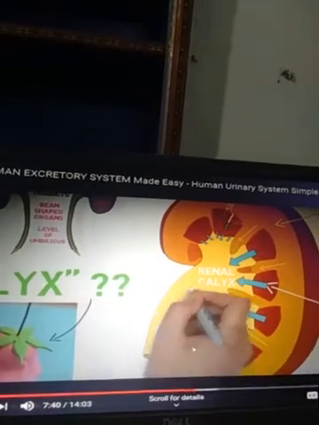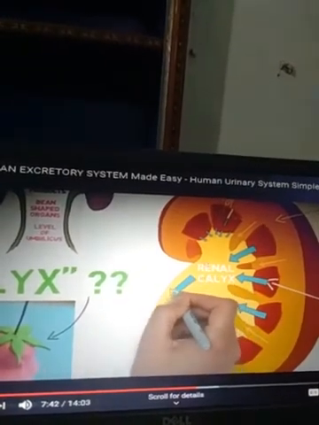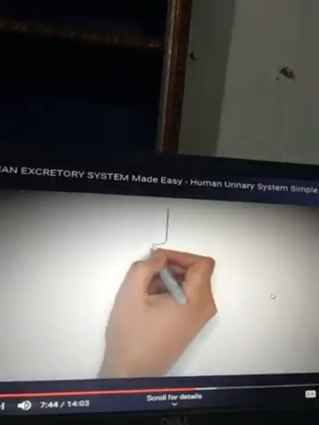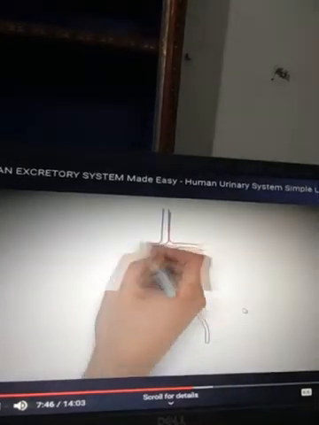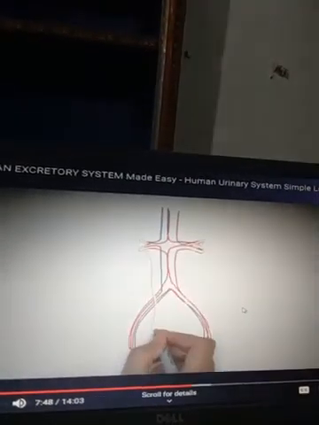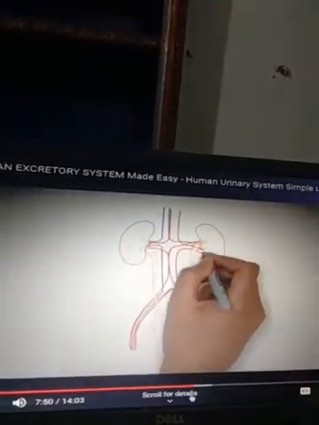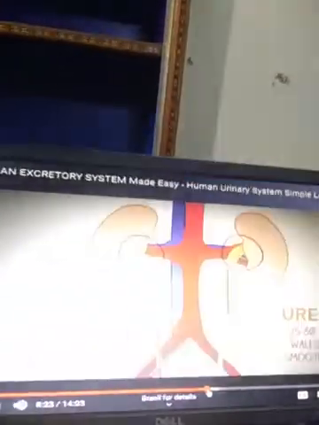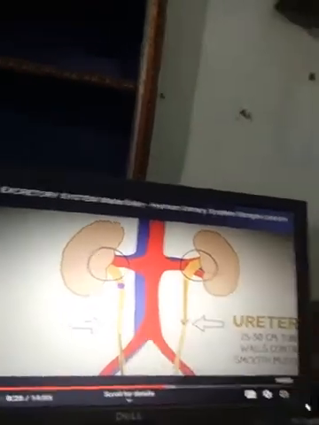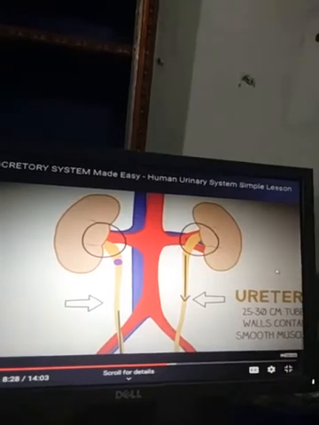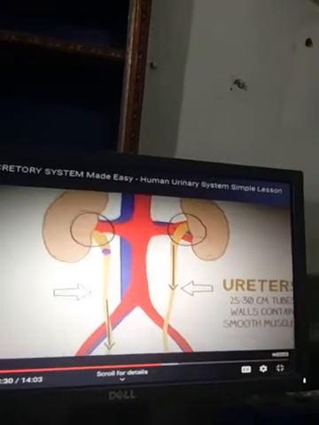Now these are the portions. From the renal pyramid we observe that various structures originate from here. Now we have observed this diagram; we take the diagram again to study it. Ureter is a small 12 to 30 centimeter tube whose walls contain smooth muscles.